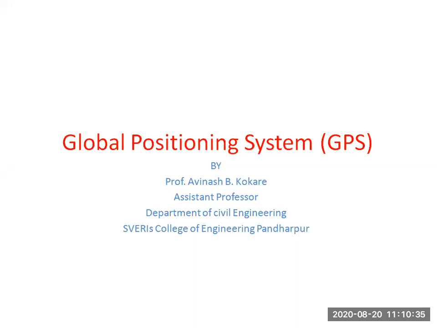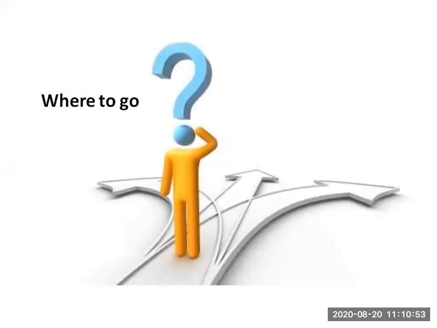So we will see each and every thing in detail. I have given a brief about this Global Positioning System, and it is required for finding our position on the globe, म्हणजे पृथ्वीवरती आपली पोझिशन फाइंड आउट करण्यासाठी आपण ही सिस्टम वापरतो. Okay, so now see this, where to go. As a person, we think today I have to go to college, so I have to go to the bus stop, catch the bus, then move on the way to the college, and then we will reach the college. This is the way, where to go, meaning where we have to go.